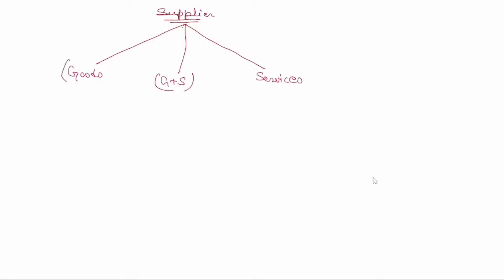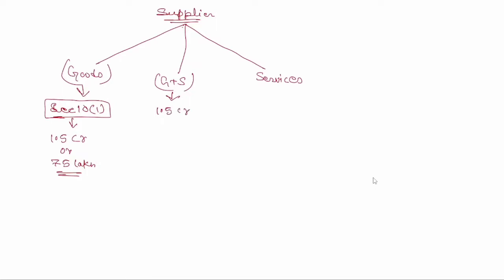If only goods, then section 10(1). You need not remember these sections, they are not important. What I mean to say is, only goods: 1.5 crore or 75 lakh, whatever the limit is. If you are in both goods and services, for you also 1.5 crore or 75 lakh will apply, provided you fulfill the limit of services.